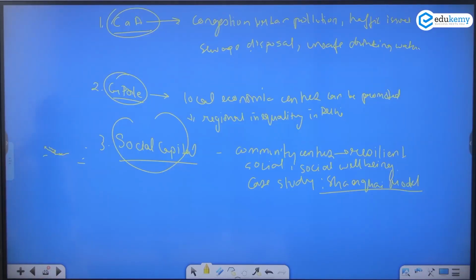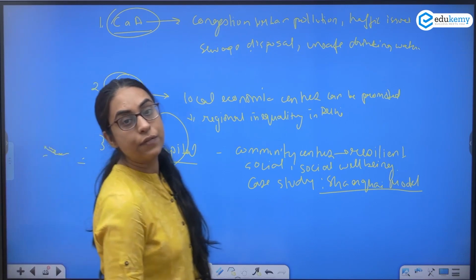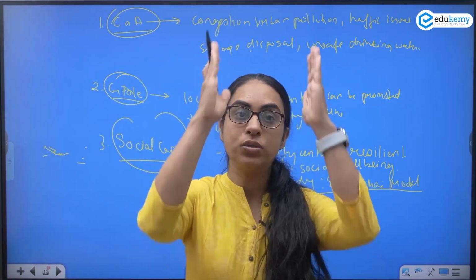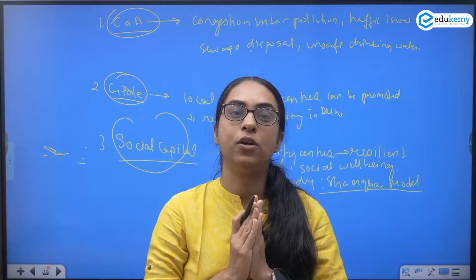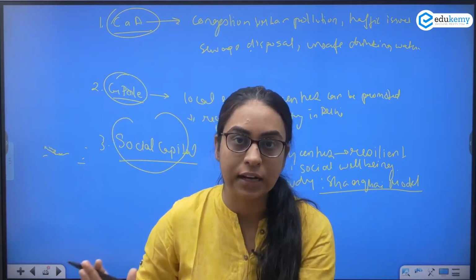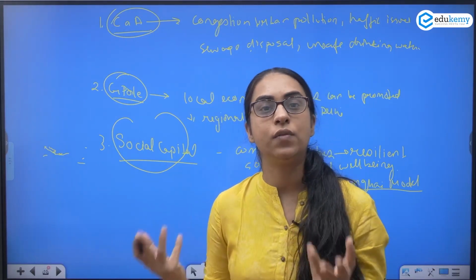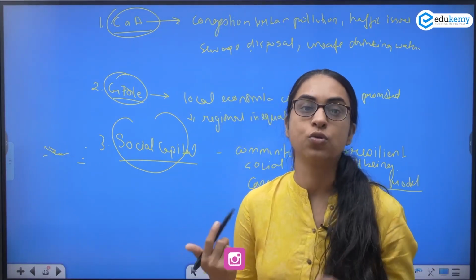So if we look again at the answer, we are trying to use the parameters of MPD on one side, and we are trying to see how it will solve the problem. So first we saw city as area, then we saw growth pole, then we saw social capital.